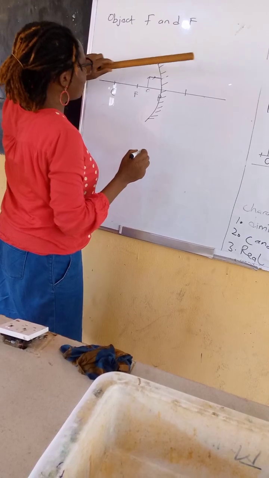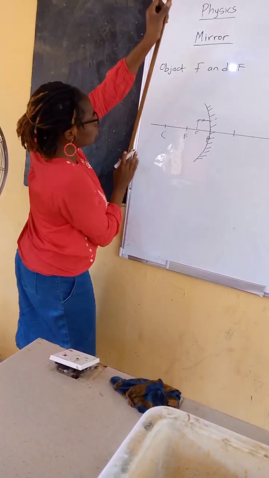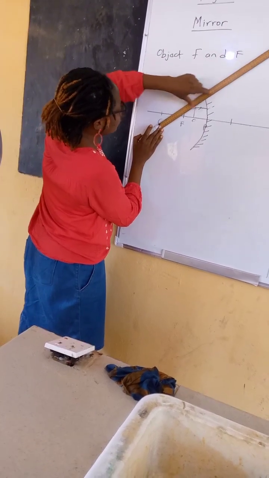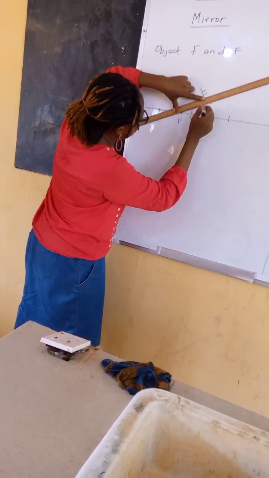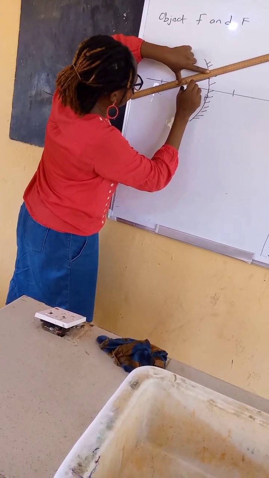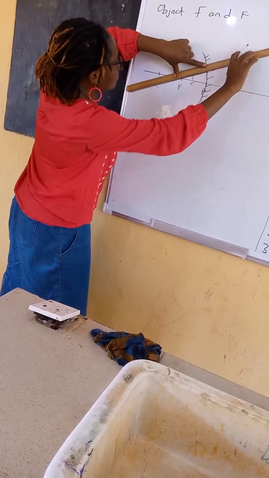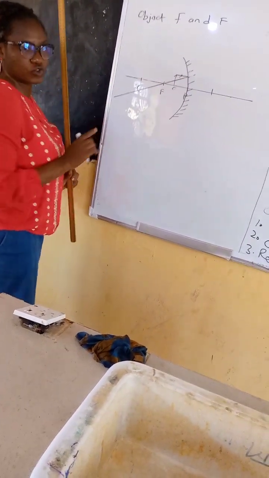So what did I tell you about the parallel ray? After reflection, it will now pass through what? The principal focus. Okay, you will pass through the principal focus. See me. You will pass through the principal focus.